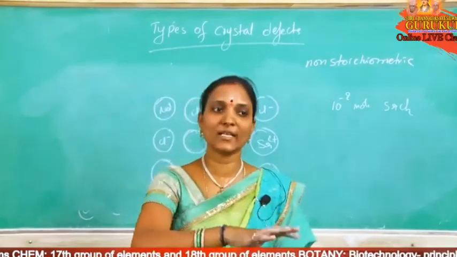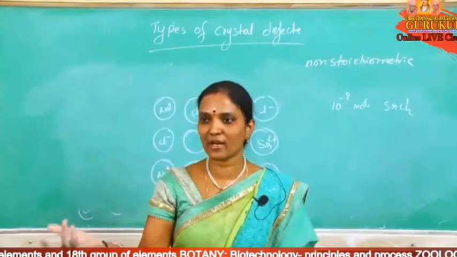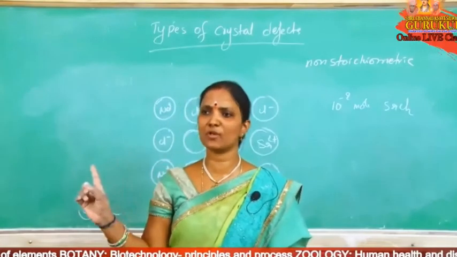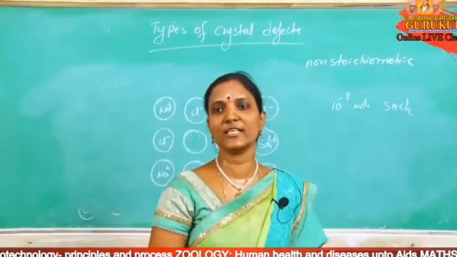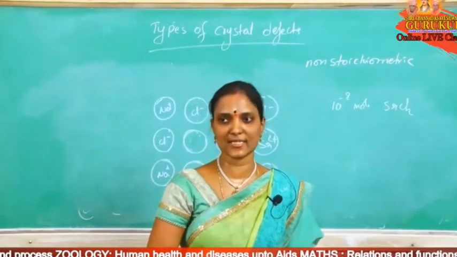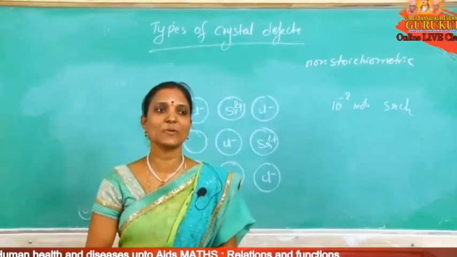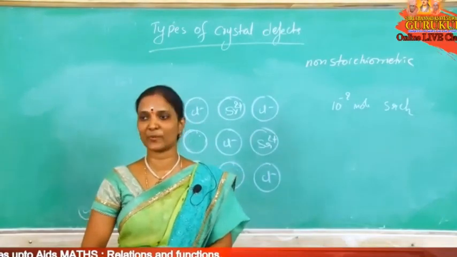Then metal excess defect, either missing anion or extra metal ions in the sites, and metal deficiency defect, with only one example, FeO. And one more is the impurity defect, SrCl2 added to NaCl. This is about the types of crystal defects. Tomorrow's class: what are the different types of electrical and magnetic properties? Okay.